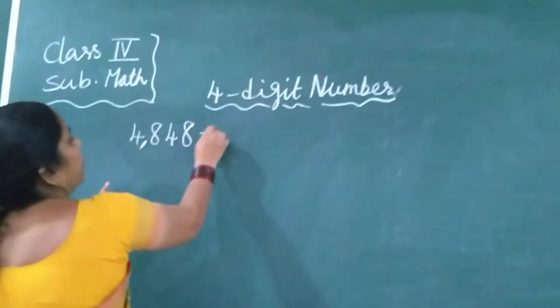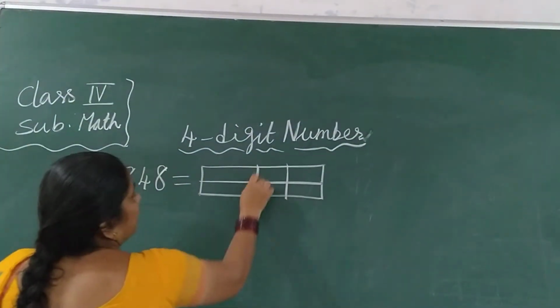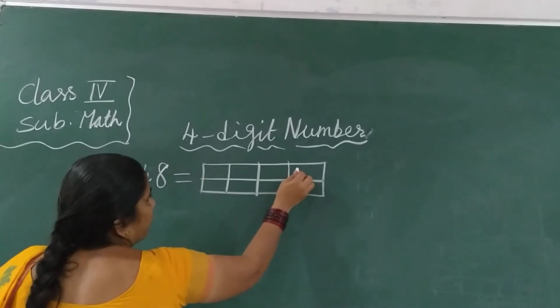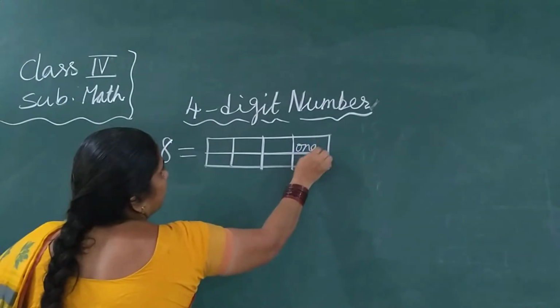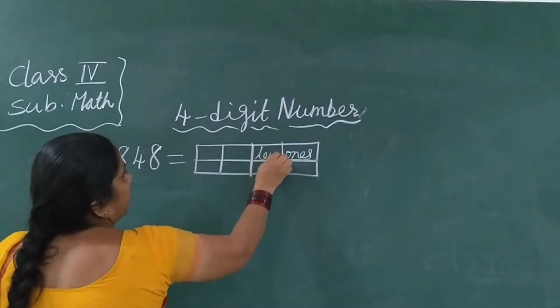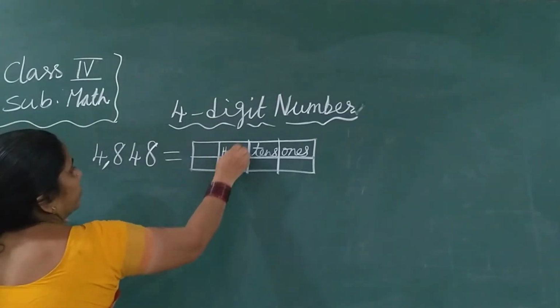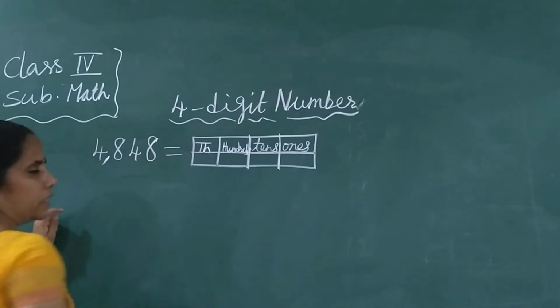And this one we will write in the place value chart. We divide this into 4 parts, 1, 2, 3, 4. We will start from the right side. This is the ones place, this is the tens place, this is the hundreds place, and this will be the thousands place.